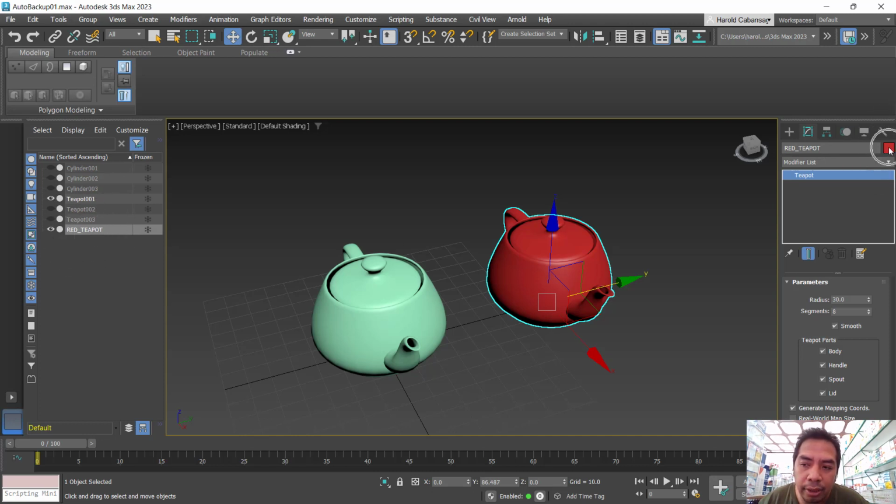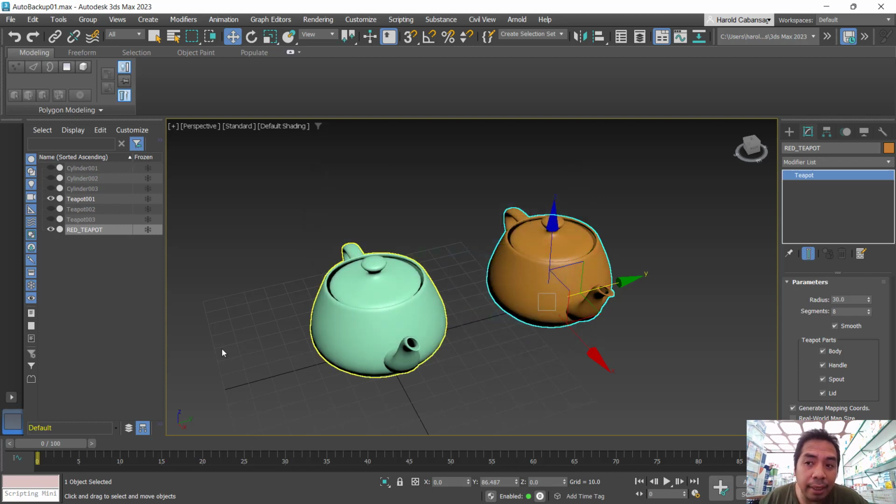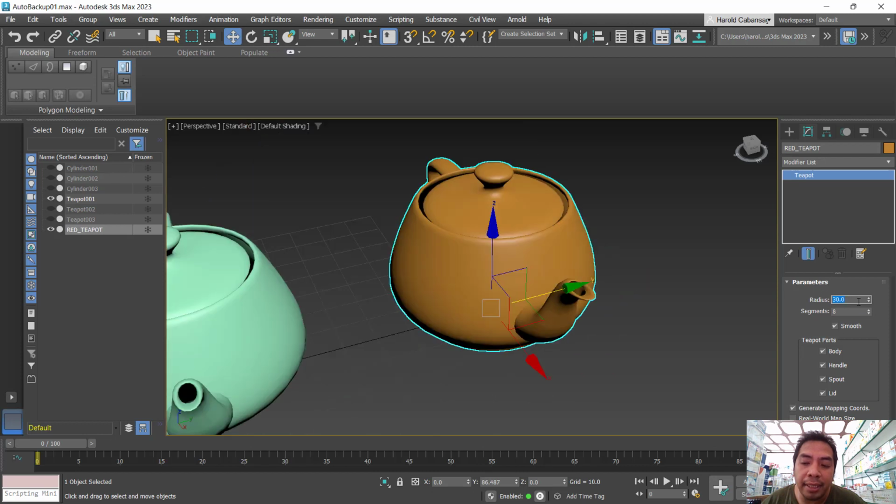You can also change the object's color. This is not yet the materials, but just the default color for the object. And then below here are the parameters. The parameters simply mean the measurements of the objects. We have talked about how the numbers here, the values in the parameters, are initially in centimeters.